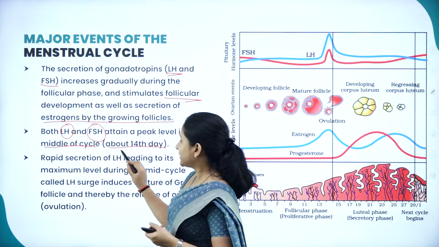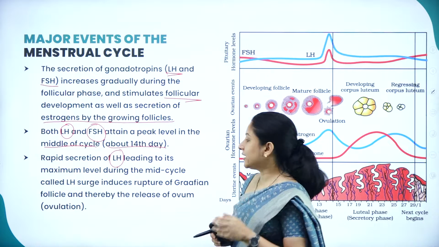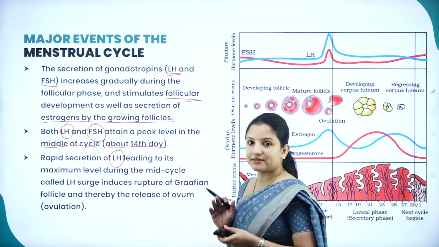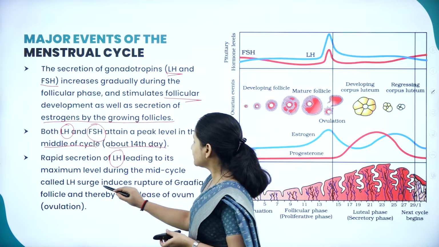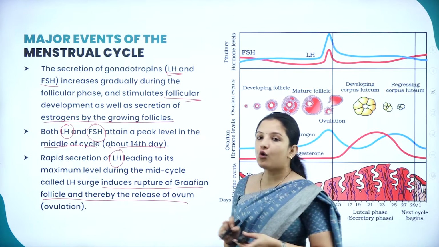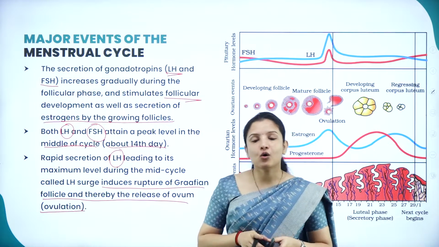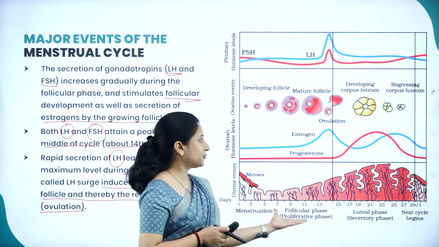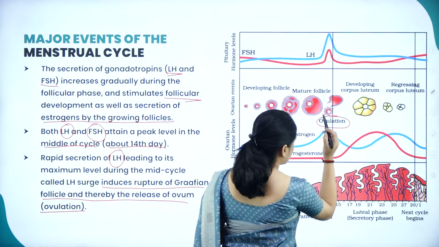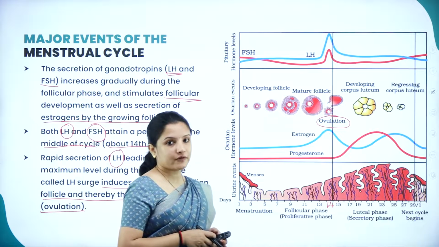So rapid secretion of the luteinizing hormone will reach its maximum level on the 14th day, and this increase in the luteinizing hormone induces the rupture of the Graafian follicle, resulting in ovulation, which is the release of the ovum, or the egg. So that is the process. Exactly which day will ovulation occur? On the 14th day. On the 14th day ovulation will occur.